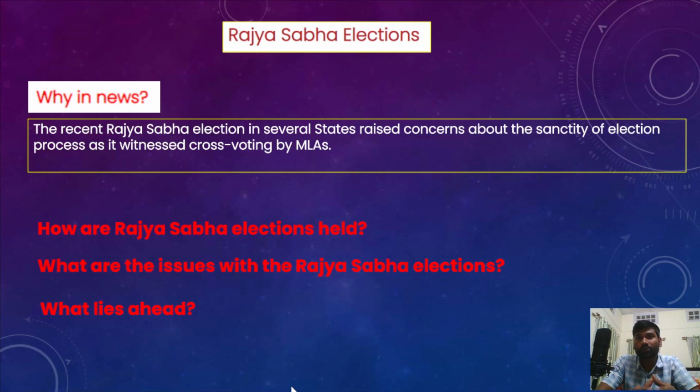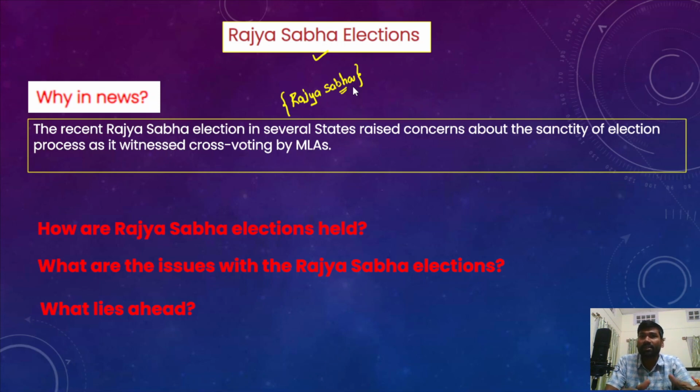So in today's lecture we are going to discuss Rajya Sabha elections. Now, why is this issue of Rajya Sabha elections in the news? Before understanding this, we need to talk about Rajya Sabha. Rajya Sabha is part of Parliament along with Lok Sabha and the President of India. It is considered the upper house, or the representative of states in the Parliament. So why are Rajya Sabha elections in the news?